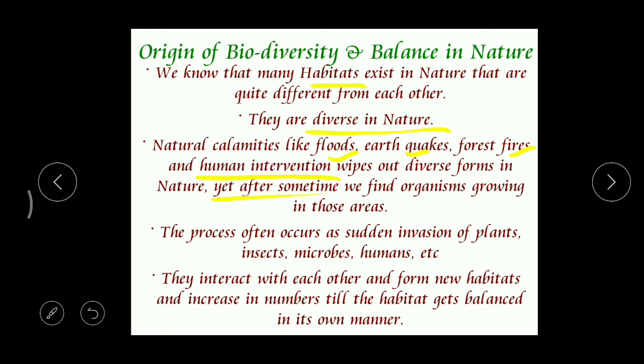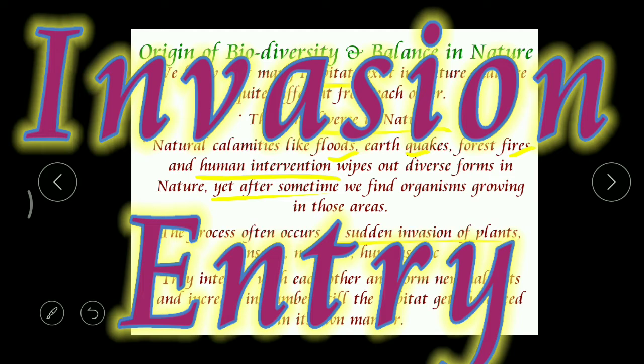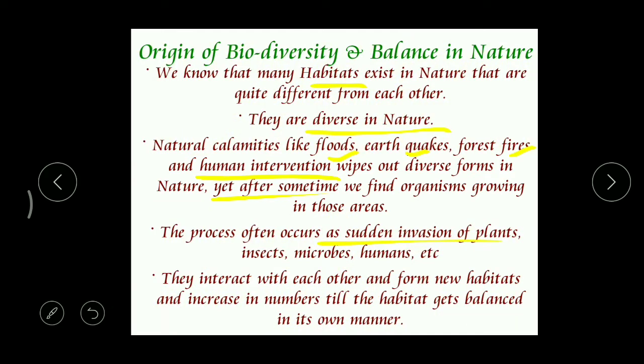So this process often occurs as a sudden invasion of plants, insects, microbes, humans, etc. How does this process occur? By invasion. Invasion means the entry or interaction of plant species, insects, microbes, humans, like this. Then they interact with each other, form new habitats, and increase in number till the habitat gets balanced in its own manner.